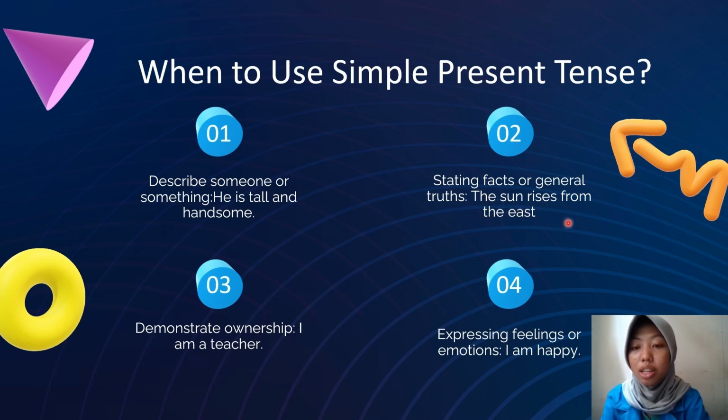The sun rises from the east. It is a general statement that cannot be changed because the sun has always risen from the east. And number 3, stating profession. Example, I'm a teacher. And number 4, expressing feeling or emotion. And I have an example, I'm happy.